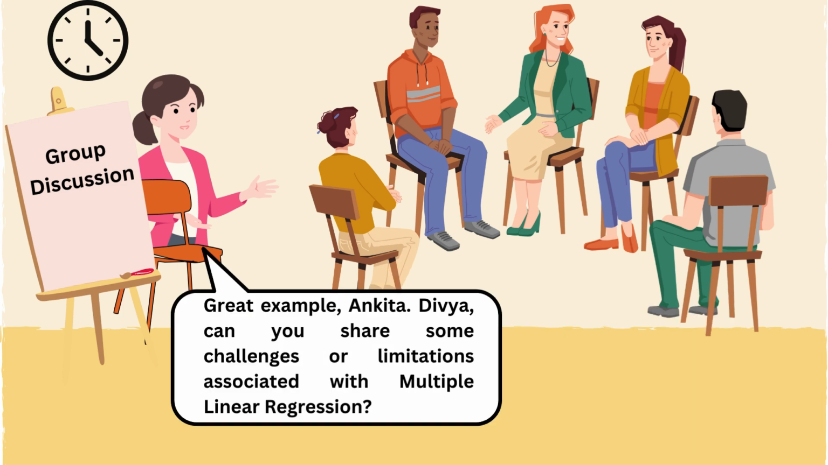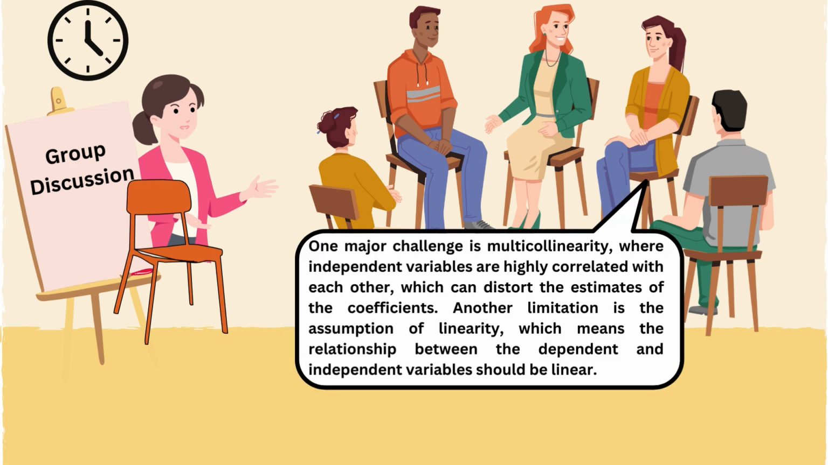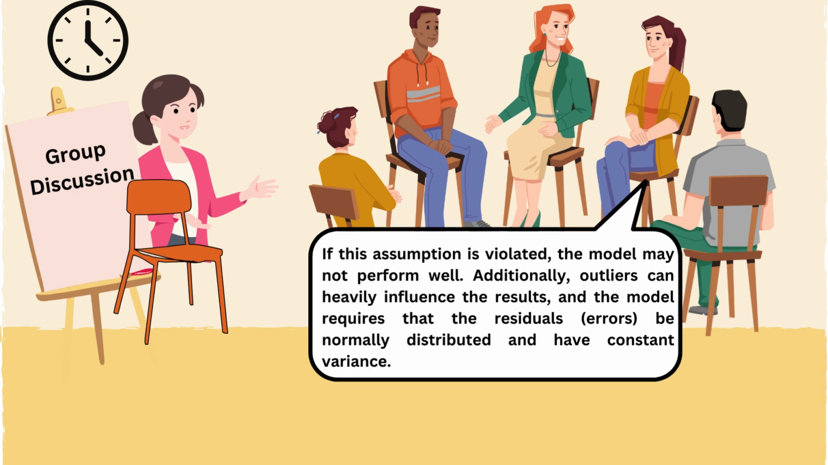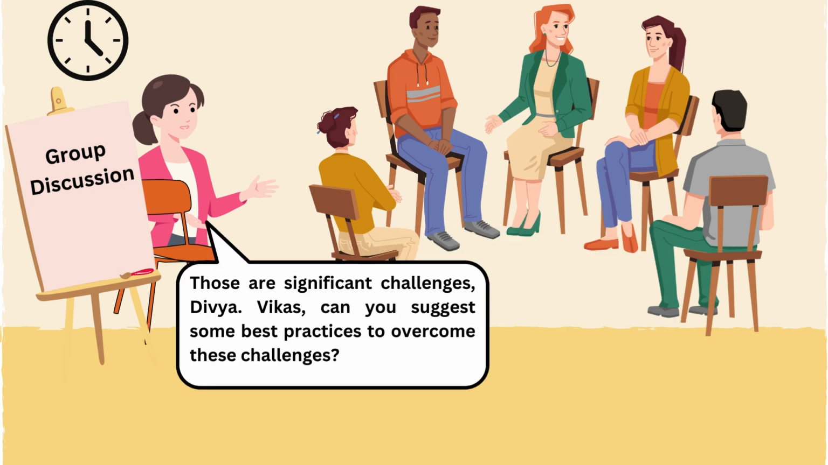Divya, can you share some challenges or limitations associated with multiple linear regression? One major challenge is multicollinearity, where independent variables are highly correlated with each other, which can distort the estimates of the coefficients. Another limitation is the assumption of linearity, which means the relationship between the dependent and independent variables should be linear. If this assumption is violated, the model may not perform well. Additionally, outliers can heavily influence the results, and the model requires that the residuals, errors, be normally distributed and have constant variance. Those are significant challenges, Divya.